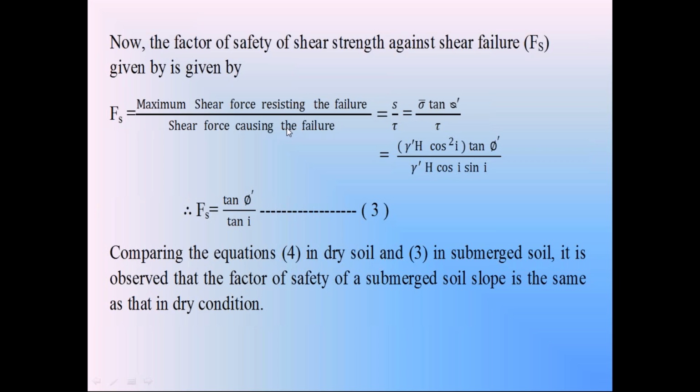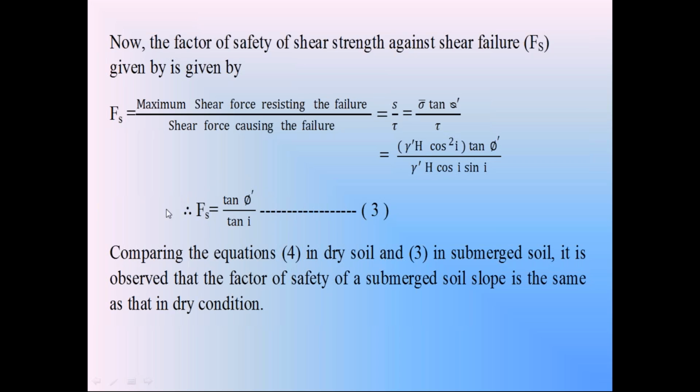and the shear stress causing the failure is the shear stress tau. This sigma dash effective stress is gamma dash h into cos square i, so S is gamma dash h cos square i into tan phi dash, and the shear stress tau is equal to gamma dash h cos i into sin i. Gamma dash h will cancel in the numerator and denominator, and one cos i will cancel. Bring the other cos i to the denominator, and you will get the factor of safety with respect to shear strength: Fs is equal to tan phi dash divided by tan i.